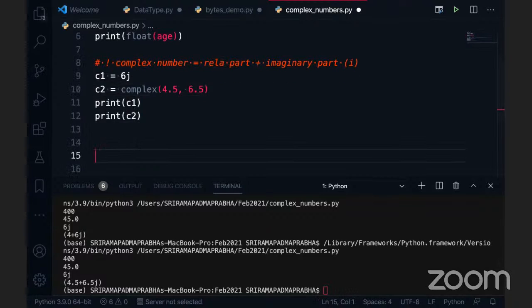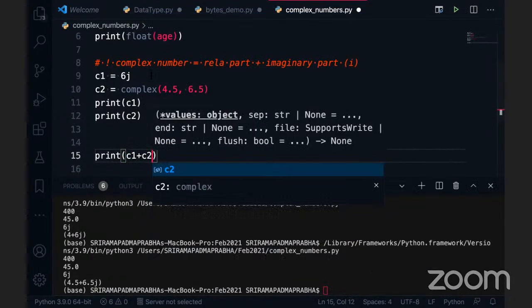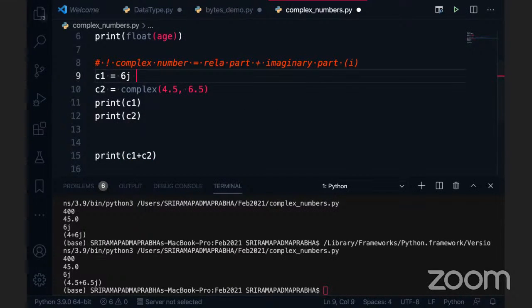Now the deal is, can I add two complex numbers? Yes, we can add two complex numbers. It is similar to mathematics. Now I want to add c1 and c2. What would be the expected output? Because you can see in this case the real part is 0. Am I correct, guys? Real part is 0 and imaginary part is 6j. And here also we have both values: real part is 4.5 and imaginary part is 6.5. Here we are dealing with many things: one has 0, another has only an imaginary part, and these are all float values.